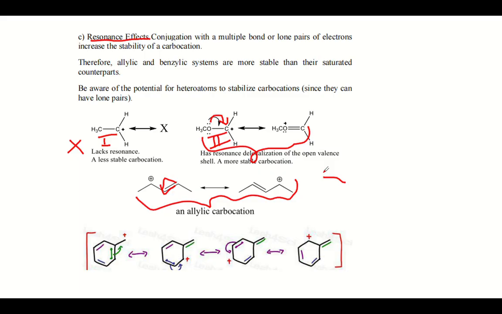Now this benzylic cation, C6H5CH2+, is also extremely stable because of resonance, because the pi electrons migrate inside, and so the positive charge is delocalized over the whole benzene ring, and there are over 4 resonance structures, and this offers extremely high stability for the molecule.